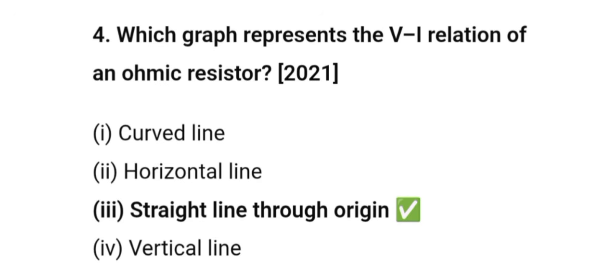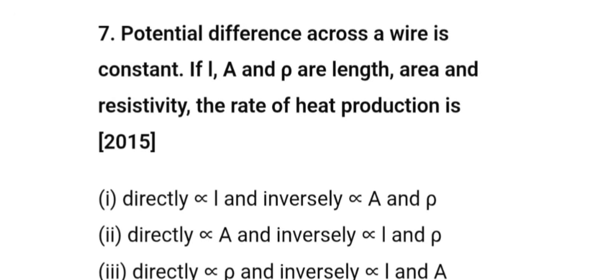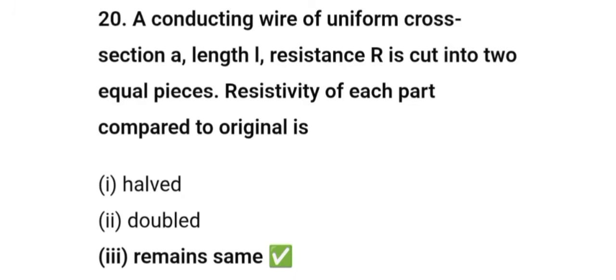Which graph represents the VI relation of an ohmic resistor? A straight line through the origin. That is called an ohmic resistor. The potential difference across a wire is constant. If l, A and rho are length, area and resistivity, the rate of heat production is inversely proportional to l, A and rho. A conducting wire of uniform cross-section, length L, resistance R is cut into two equal pieces. The resistivity of each part compared to the original remains the same.